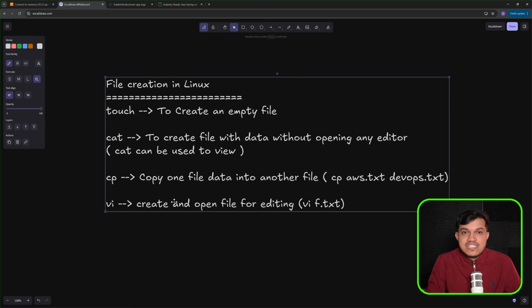And vi, this is the most important. We use this to open a file for editing, to create new content, remove some content, or append some content in an existing file. This is the general way we create files in Linux, which is the vi command. Apart from this, in this series itself, we have seen other commands also.